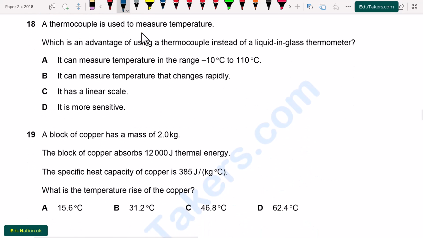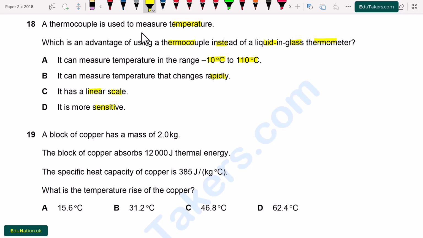Question number 18. A thermocouple is used to measure the temperature. Which is an advantage of using a thermocouple instead of a liquid-in-glass thermometer? Option A, it can measure the temperature in the range minus 10 degrees C to 110 degrees C. B, it can measure the temperature that changes rapidly. C, it has a linear scale. D, it is more sensitive.